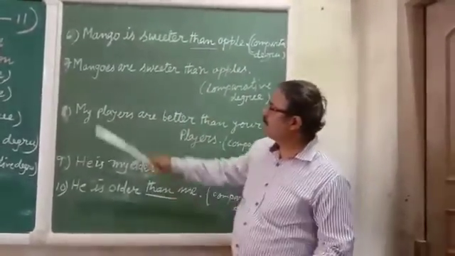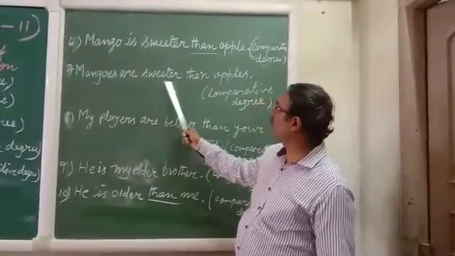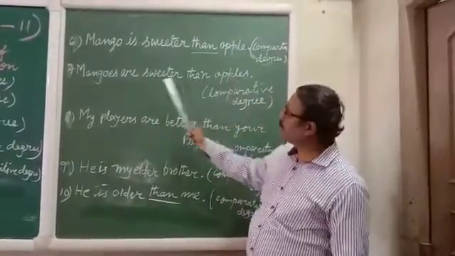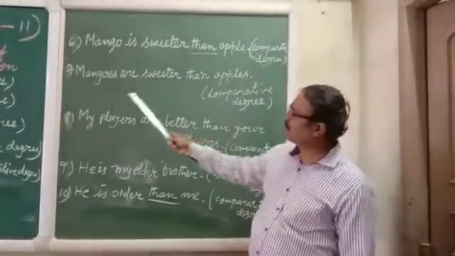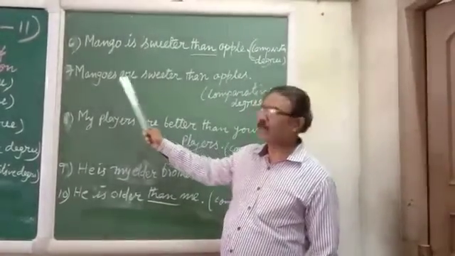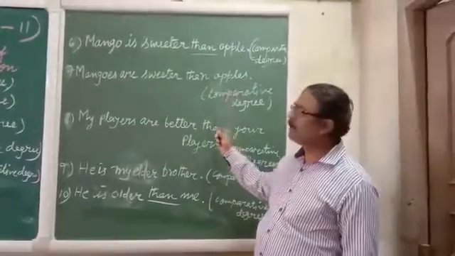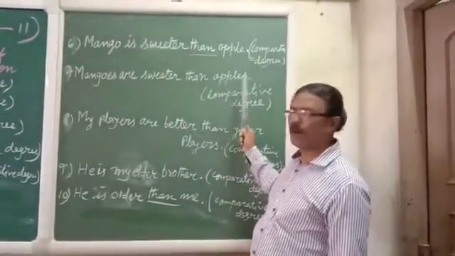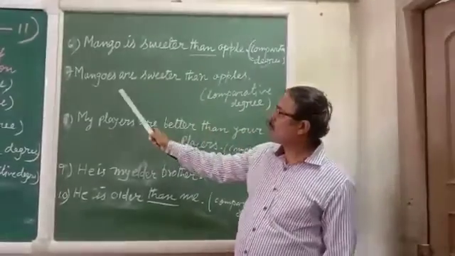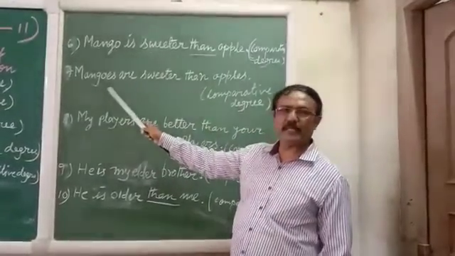Next one is mangoes are sweeter than apples. Here you see mangoes and here you see apples. It means it is not one mango and it is not one apple. It is more than one mango, and also more than one apple. But even though, we are telling that this is two.